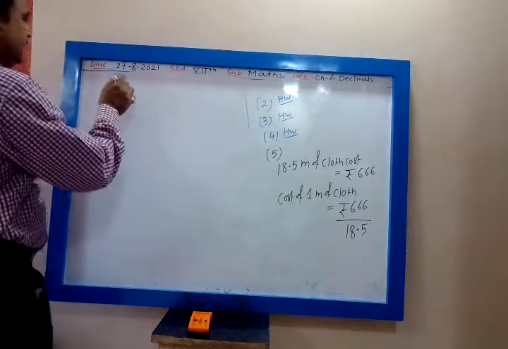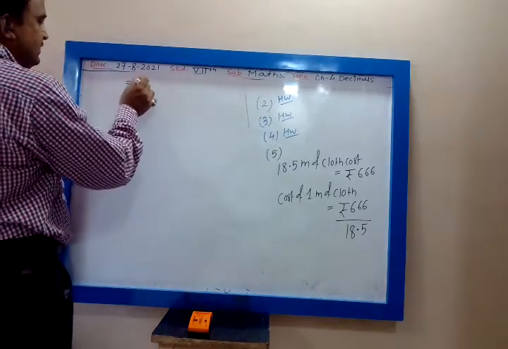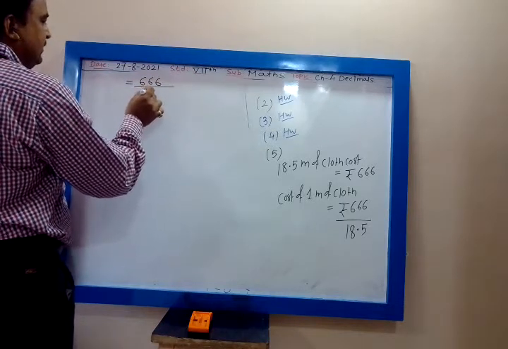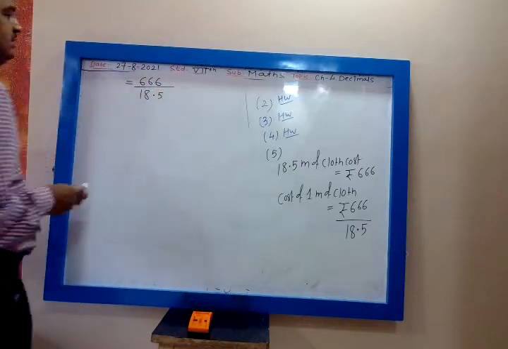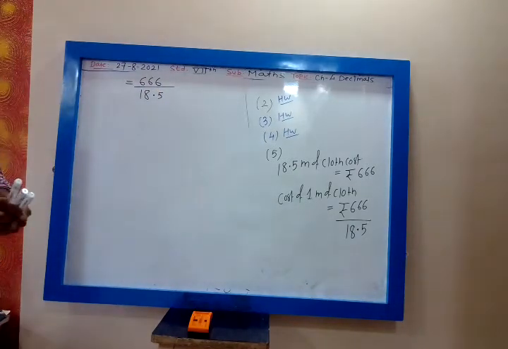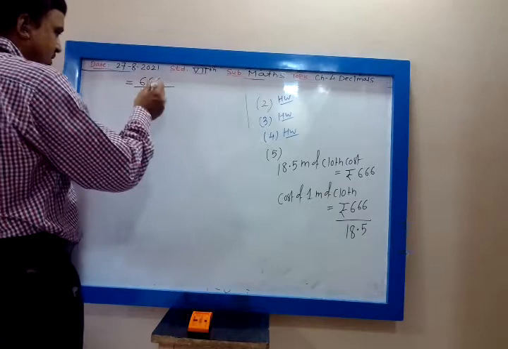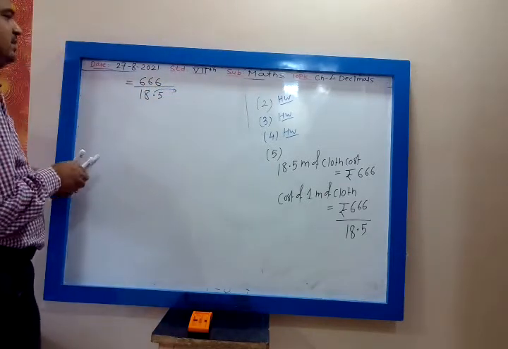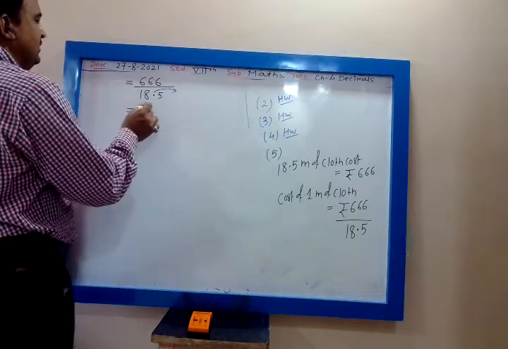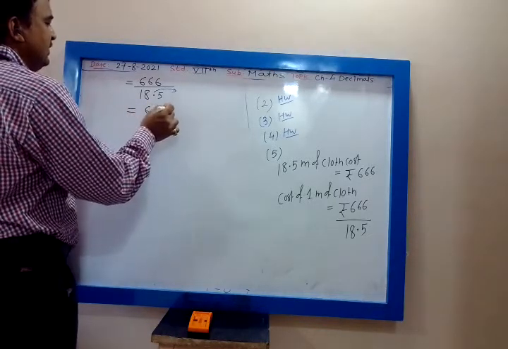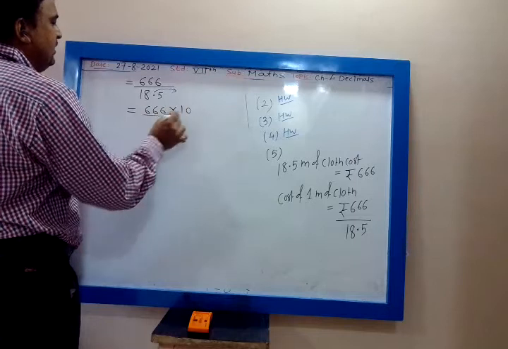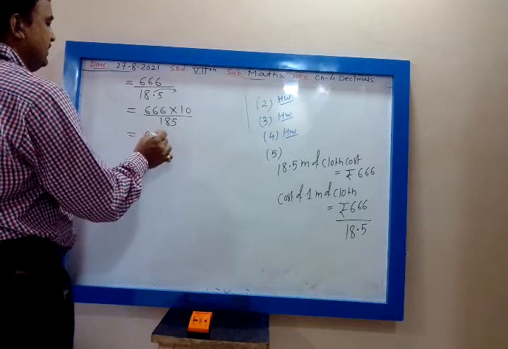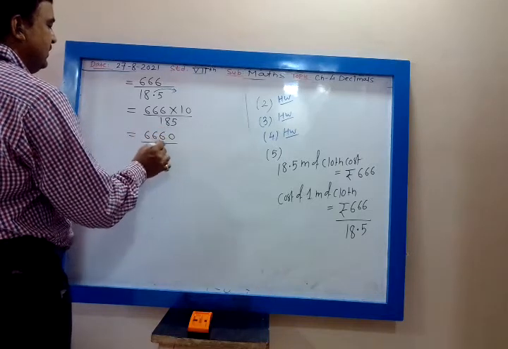Divide this. So that will be 666 upon 18.5. Yes, how you will divide? Tell me. Whenever decimal is there in the denominator, remove the decimal. When you remove the decimal, you have to add 0 in the numerator. So what that will be? That will be 666 into 10 upon 185. So that will be 6660 upon 185. Now divide.